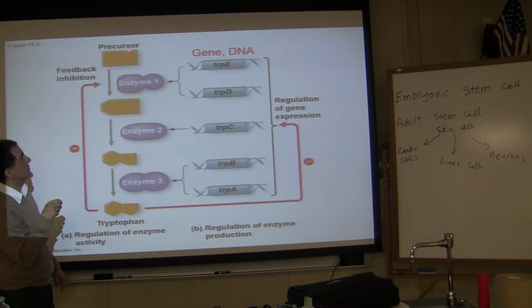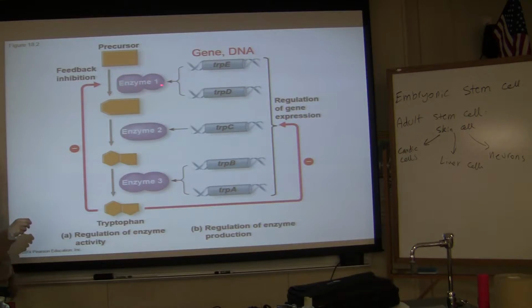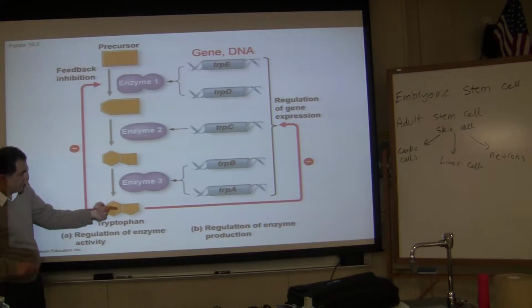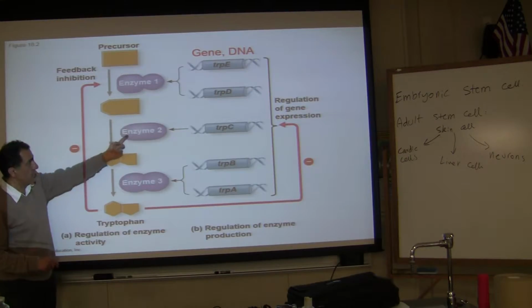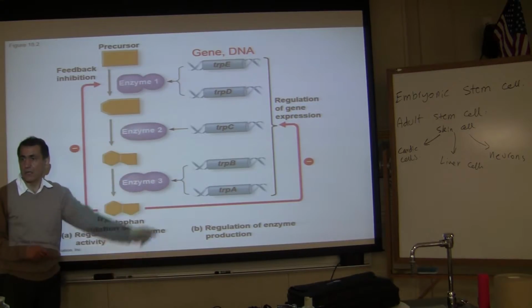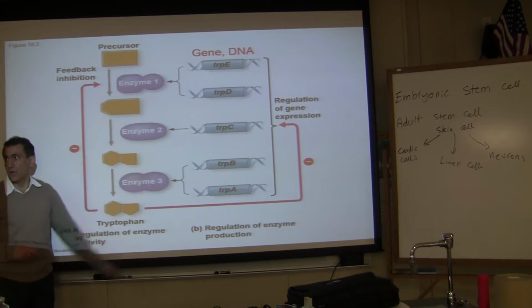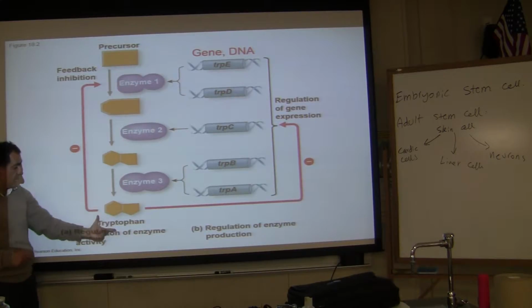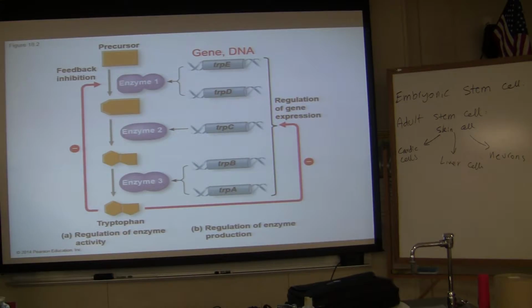A precursor, some kind of molecule, with the help of an enzyme, becomes another precursor, another molecule, and eventually becomes tryptophan. And for these precursors, each one of them becoming another one, there is an enzyme involved. How many enzymes are involved here? How many enzymes? 3, thank you. And then tryptophan, what is tryptophan?